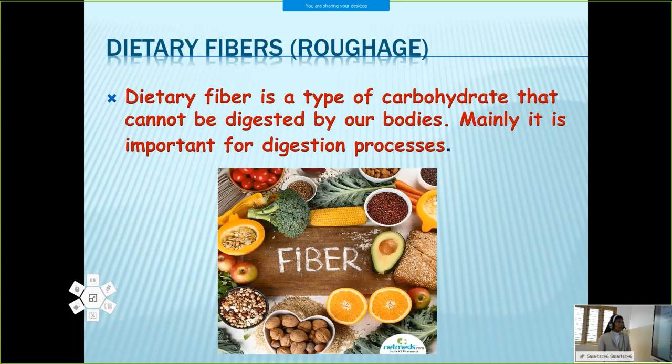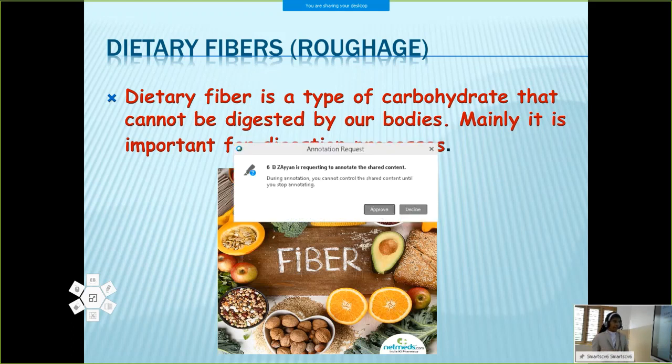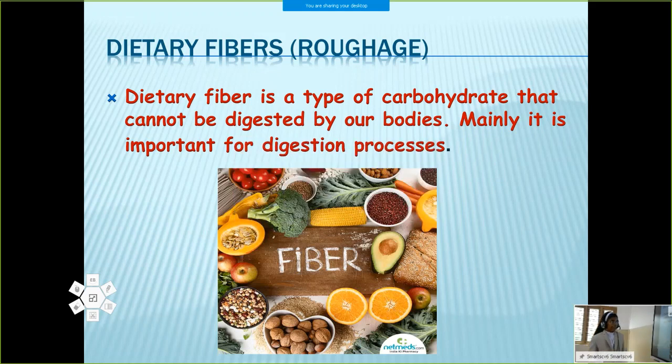Then we discussed the essential components, dietary fibers and water. They are not included under nutrients, but they are essential components for our health. What do you mean by dietary fibers or roughage? That is fiber-containing food.